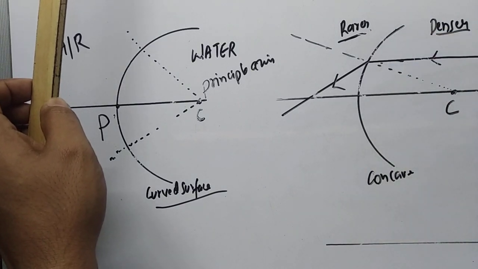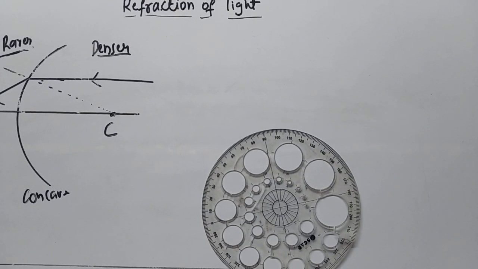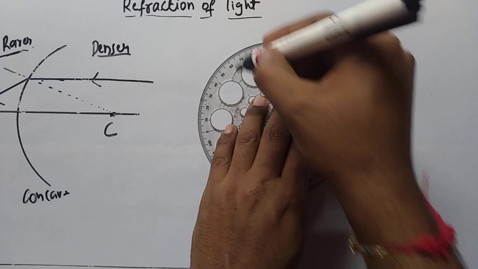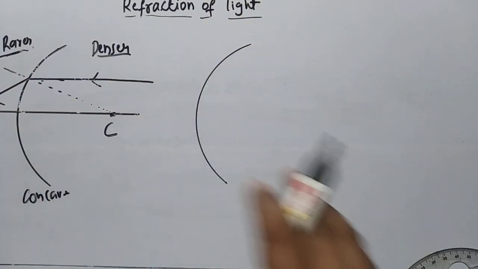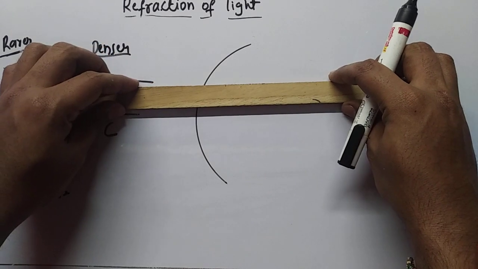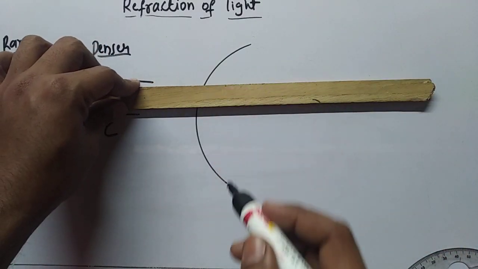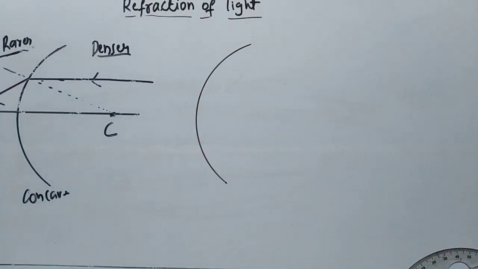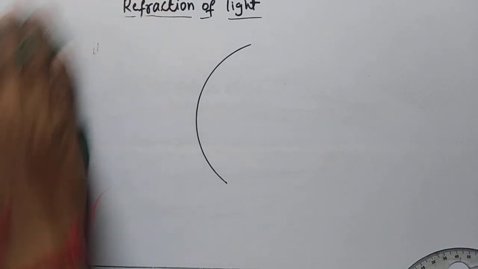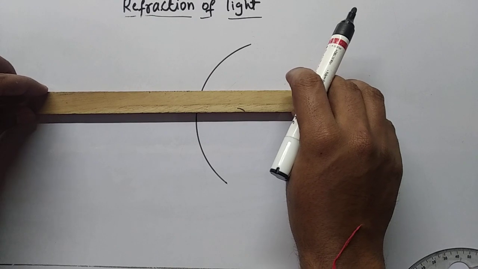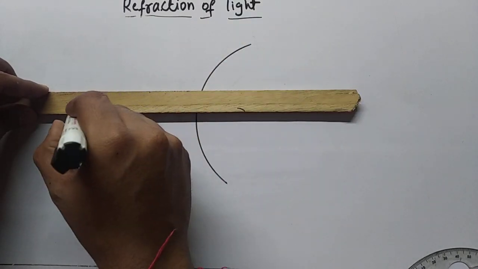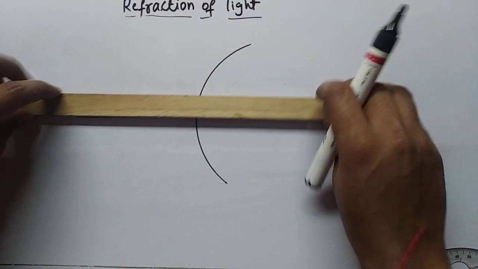Now we'll take a ray traveling from rarer to denser on the concave surface. Let me draw it.